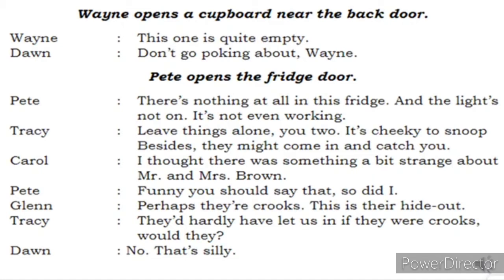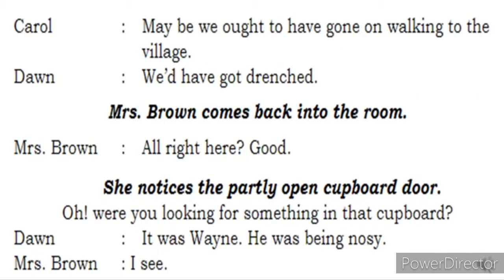Then what happens? After Glenn and Pete both were saying that yes, these people were actually crooks or something, Tressé and Dwan said, you people shouldn't talk like that. They have allowed us to take shelter in this particular house. So let's just not talk about it.